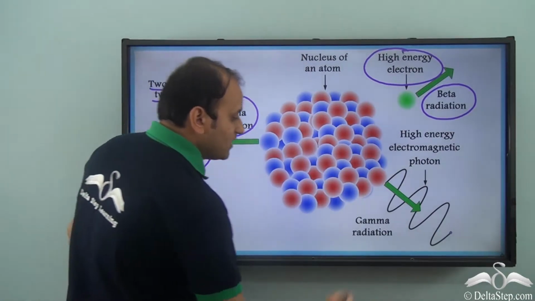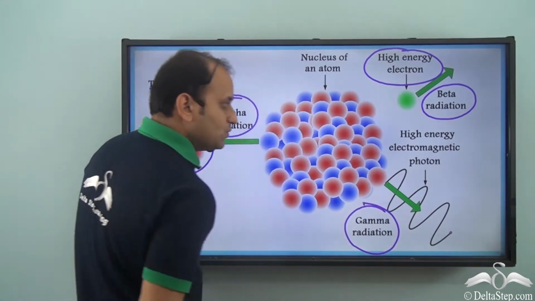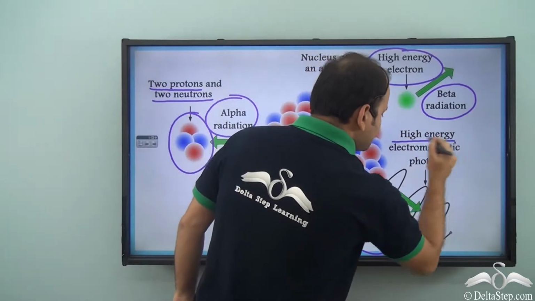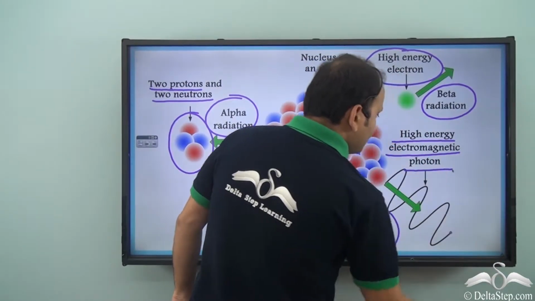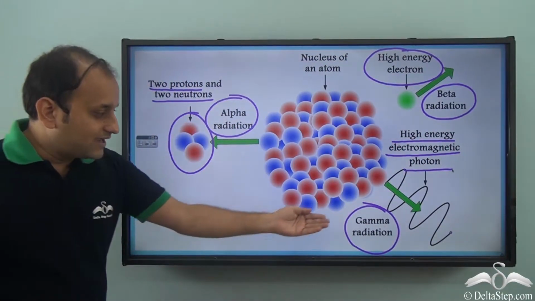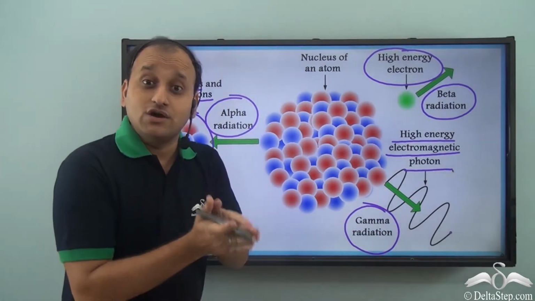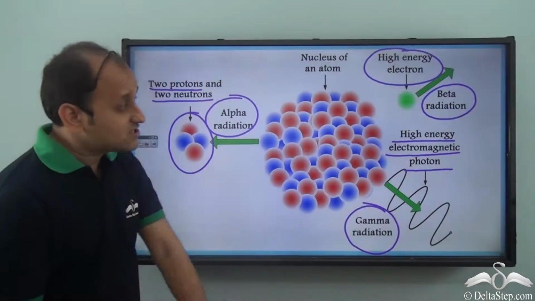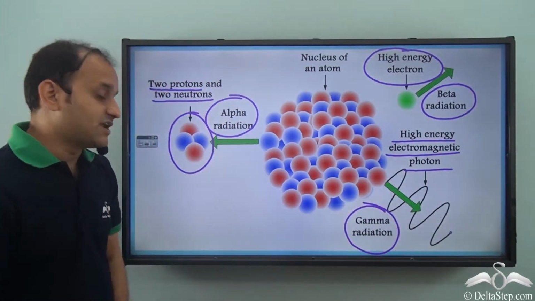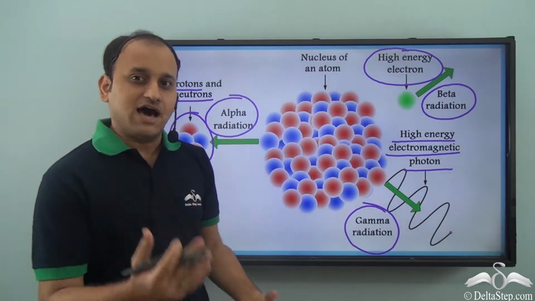And then we have gamma radiation, which is a high energy electromagnetic photon. In the case of gamma radiation, we have gamma rays, not a particle. But in case of beta radiation and alpha radiation, one or more particles are released.